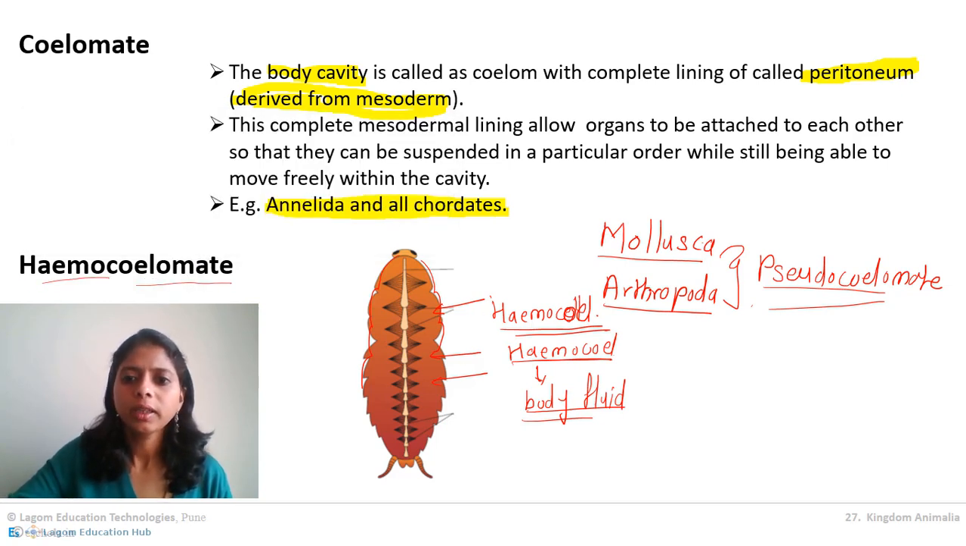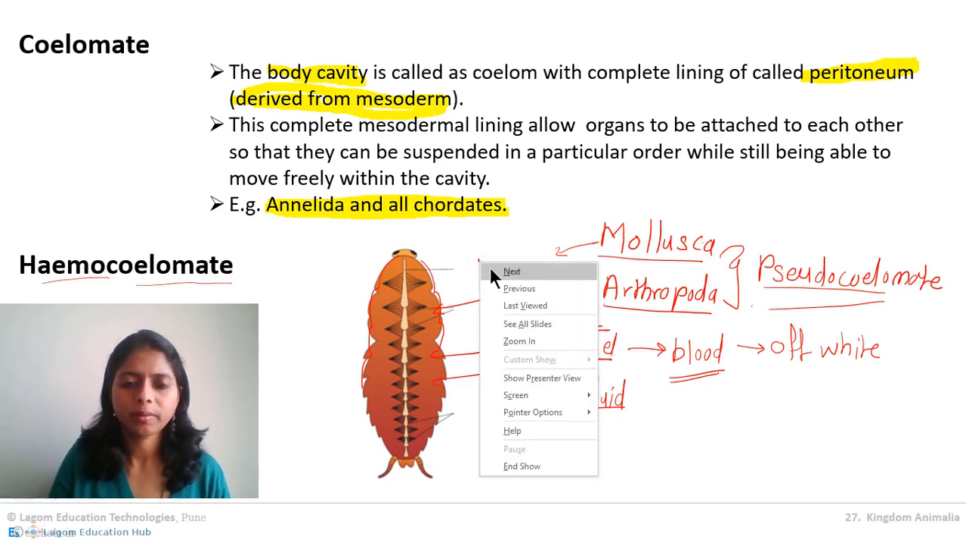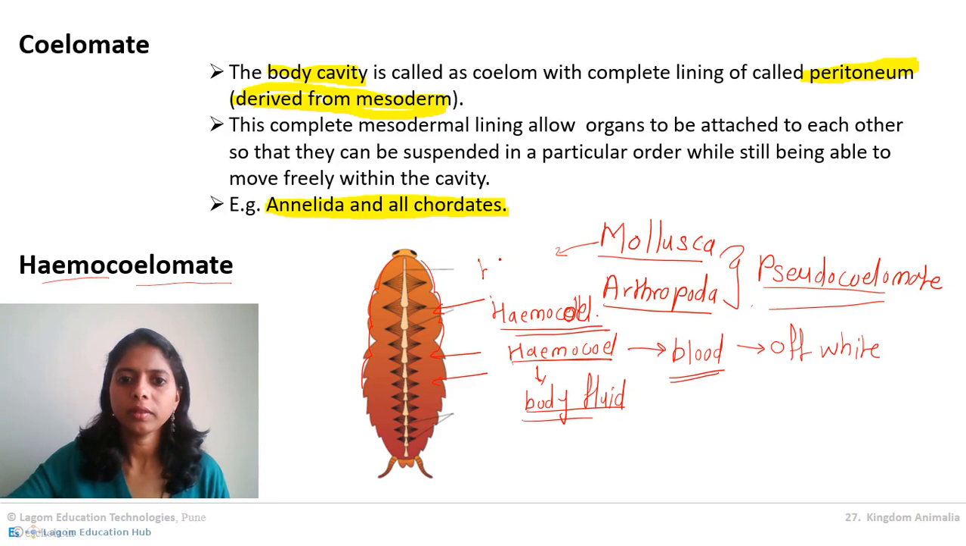Okay, got it? Now you can consider hemocoel as the blood of arthropods, but it is not real blood, though it does the same function as blood. In insects, basically cockroaches and others, it is off-white colored. But in Mollusca, hemocoel is blue colored. So you can say molluscans have blue colored blood. Octopus has blue colored blood.